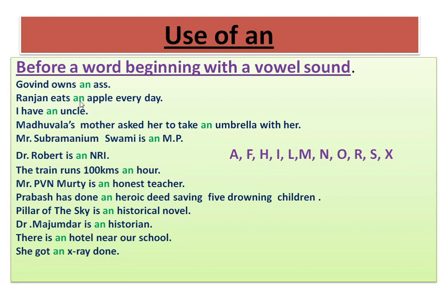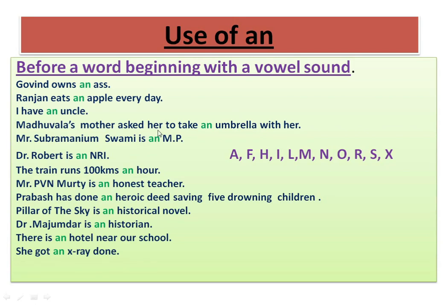Ranjan eats an apple every day. Now look at the common noun word apple. Apple begins with a. Therefore, we use an before the vowel sound. I have an uncle. Uncle begins with a vowel sound. Therefore, we use an here.